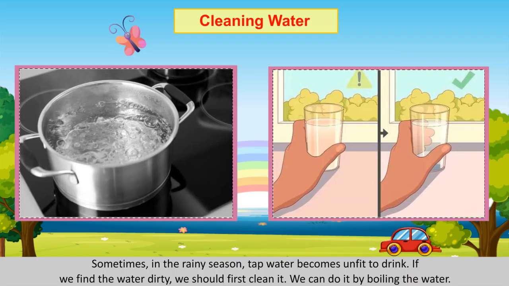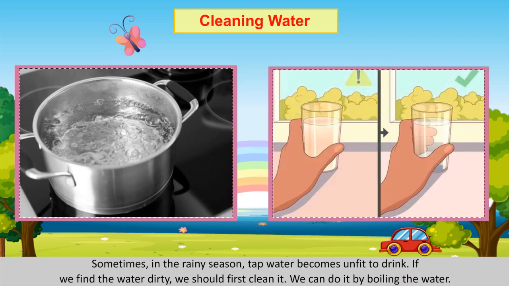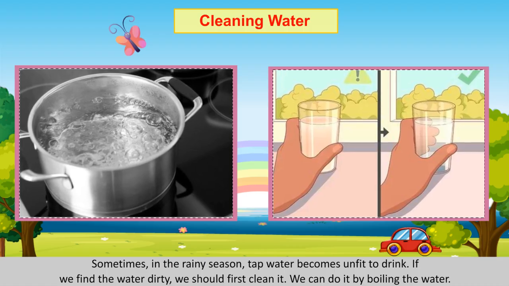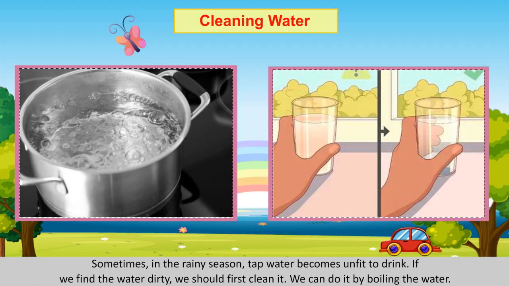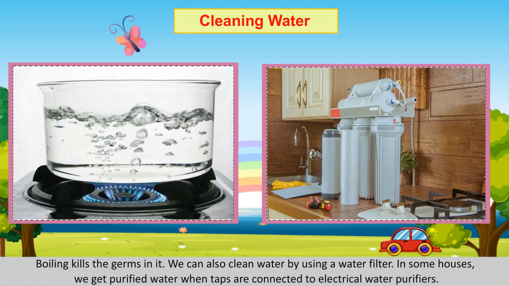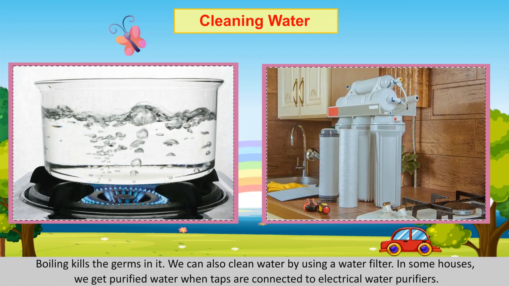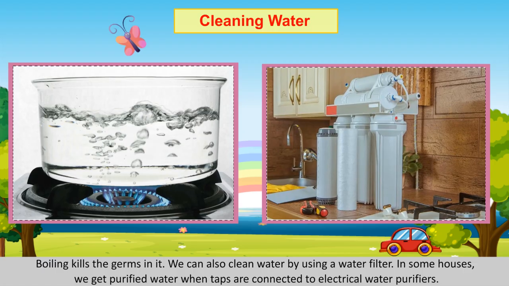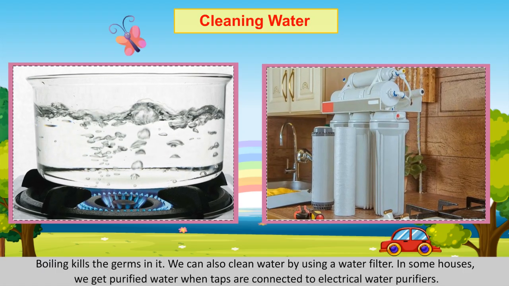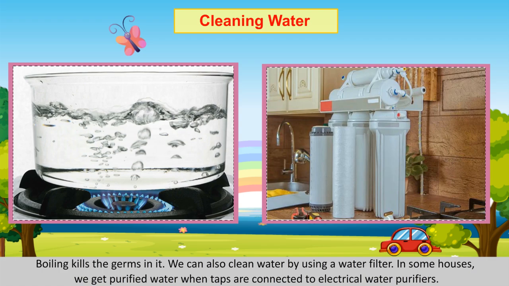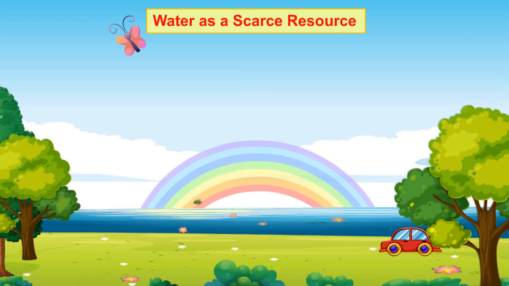Cleaning water. Sometimes in the rainy season, tap water becomes unfit to drink. If we find the water dirty, we should first clean it. We can do it by boiling the water. Boiling kills the germs in it. We can also clean water by using a water filter. In some houses, we get purified water when taps are connected to electrical water purifiers.